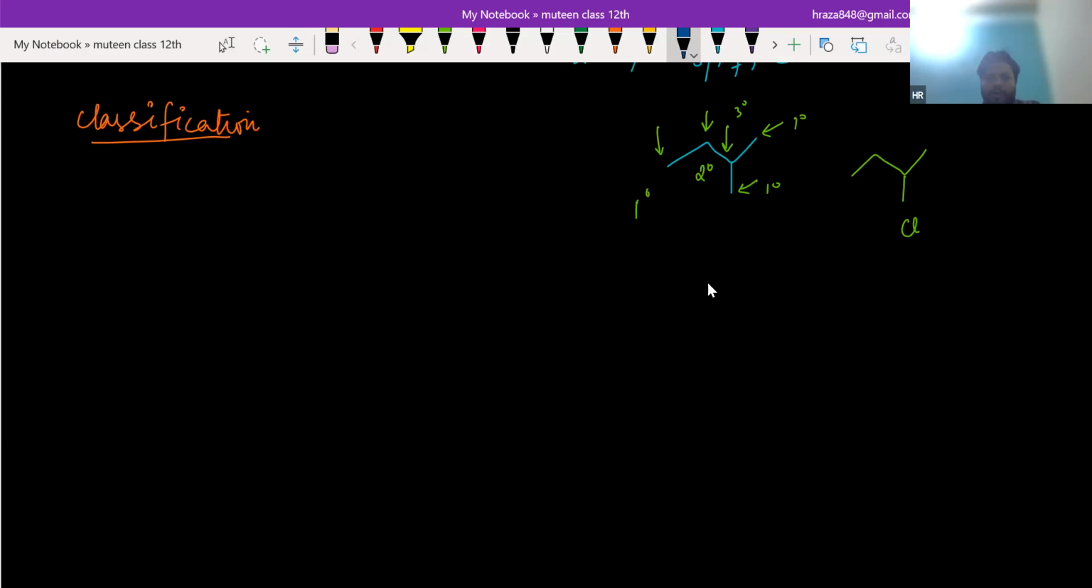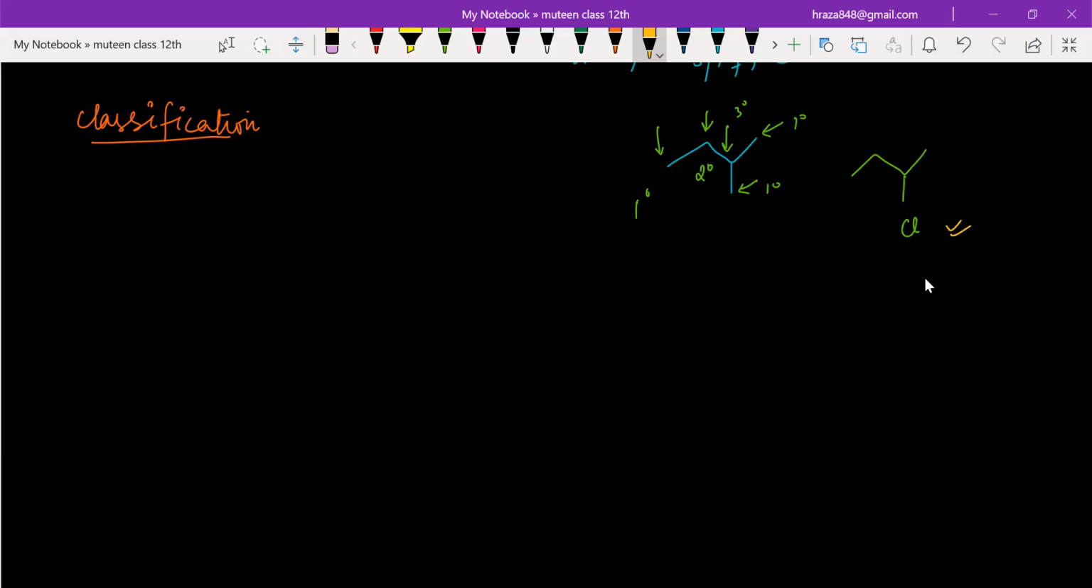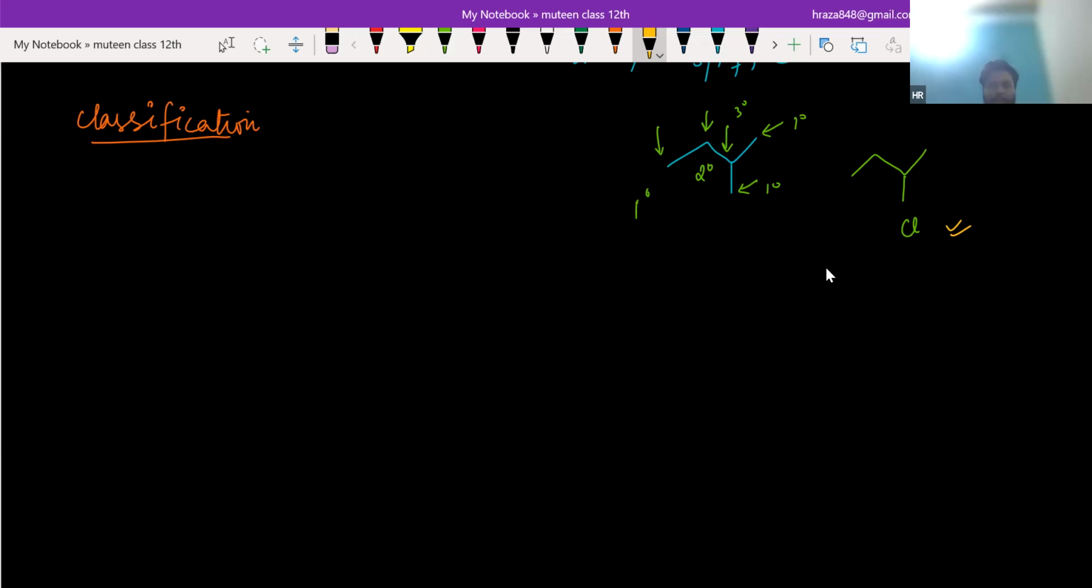Only one halogen you are looking at. Can you tell me the degree of halogen there? Here? 1 degree, right? No. So see how we are going to calculate degree of halogen. It's very easy. You'll learn just right now. What is degree of halogen?